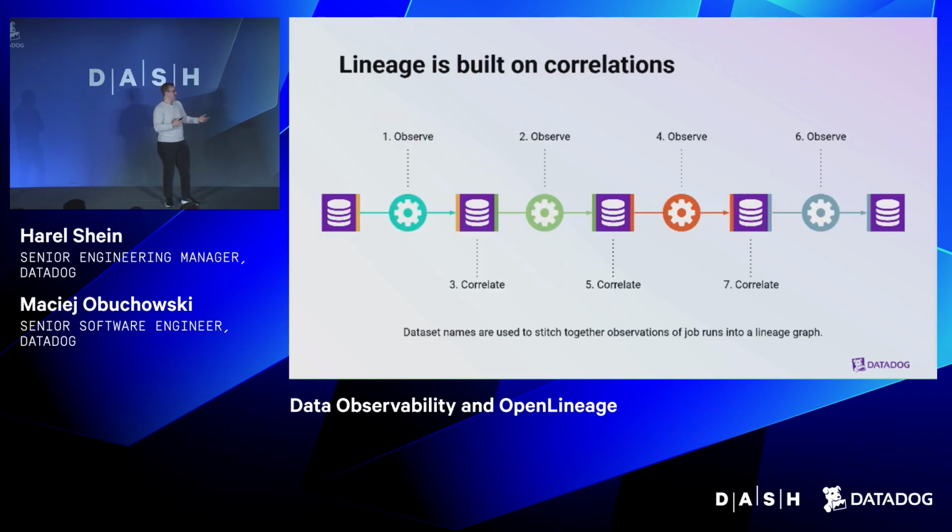And we use this because the lineage is built on correlations. If you think back to OpenTelemetry, where you have a single request and you can propagate this context, the data world doesn't work like that. You have a pipeline, one team that produces the data and puts it somewhere, and then it doesn't interact with it later. Another team might read it. We have to observe those specific jobs separately and use the naming convention to stitch the lineage graphs together.